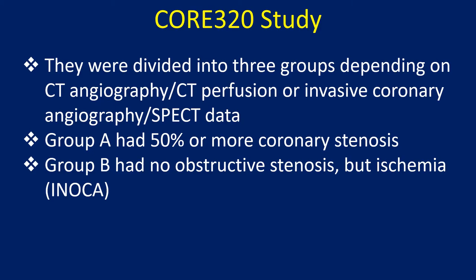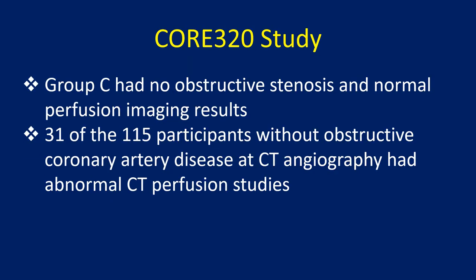They were divided into three groups depending on CT angiography and CT perfusion, or invasive coronary angiography and SPECT data. Group A had 50% or more coronary stenosis. Group B had no obstructive stenosis but ischemia, that is INOCA. Group C had no obstructive stenosis and normal perfusion imaging results.